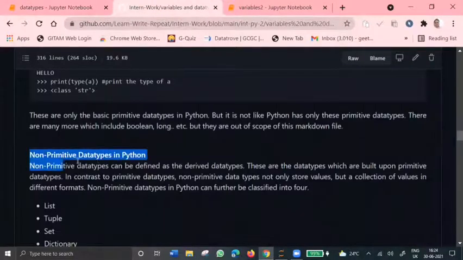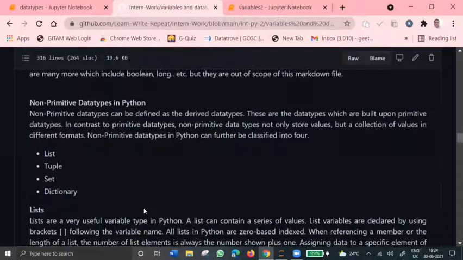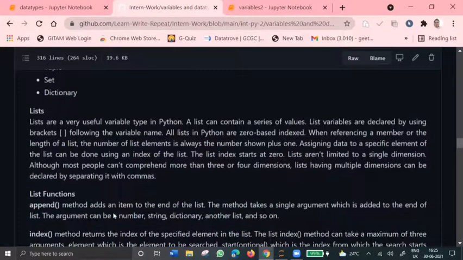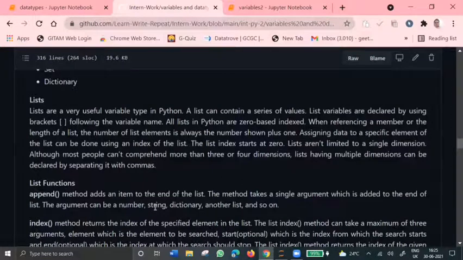Now let's look into the non-primitive data types. In primitive data types, we use them just to hold a single value. We have only assigned a single value to them, and they can hold only a single value. But unlike primitive data types, non-primitive data types can hold a collection of values in different formats. Like they can hold a collection of integer plus string plus anything. They can hold a different bunch of items. They are basically categorized into four, which are list, tuples, sets, and dictionary. Lists are nothing but an ordered sequence of items, and it is one of the most used data types in Python.